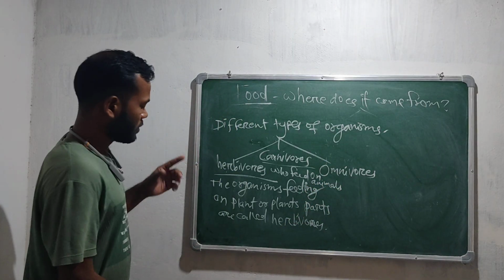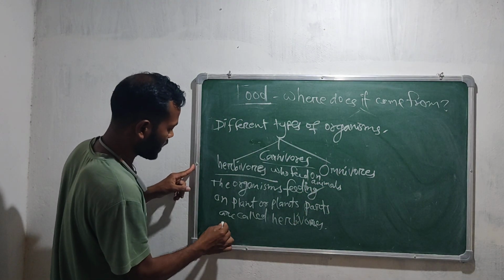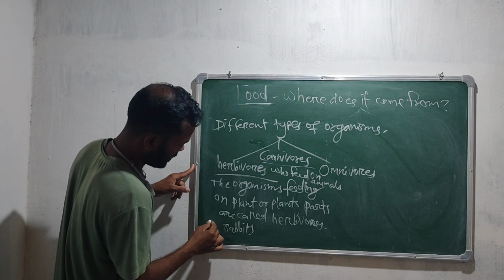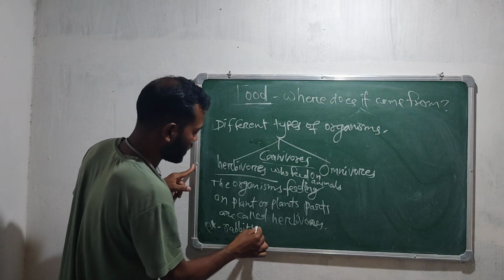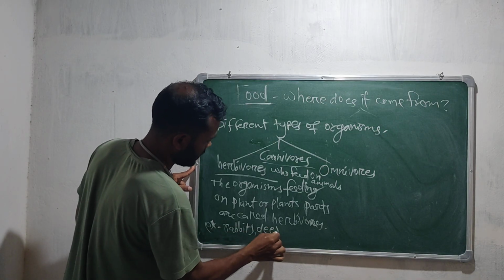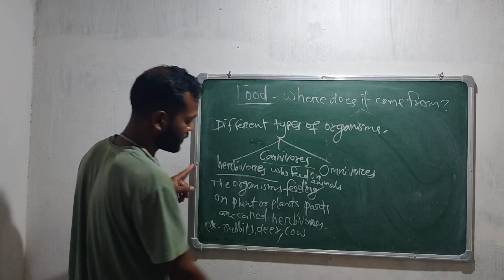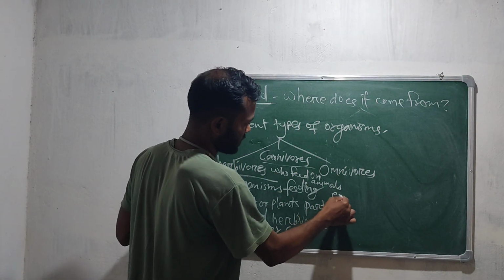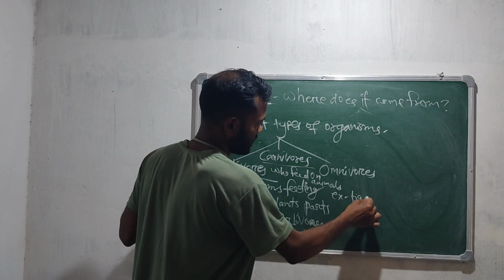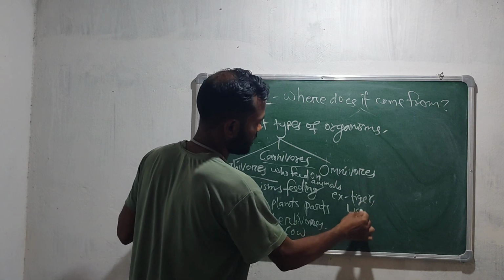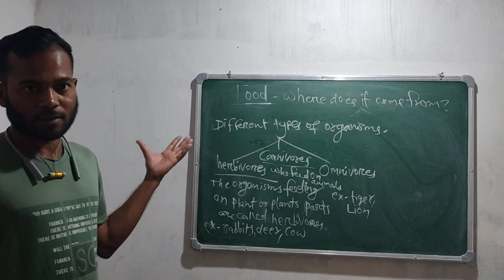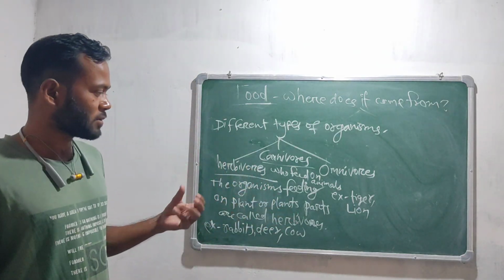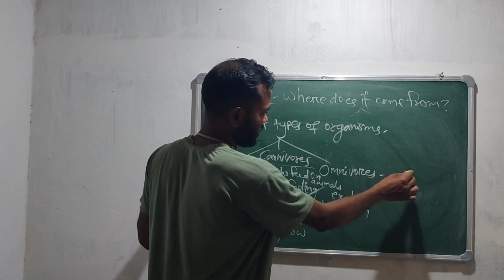Okay. Who are the herbivorous animals? The examples are rabbits, deer, and cow. Who are the carnivorous organisms? The examples are tiger and lion. Have you ever seen a tiger eating grass? No, we have never seen that, because they are carnivorous animals. That's why.